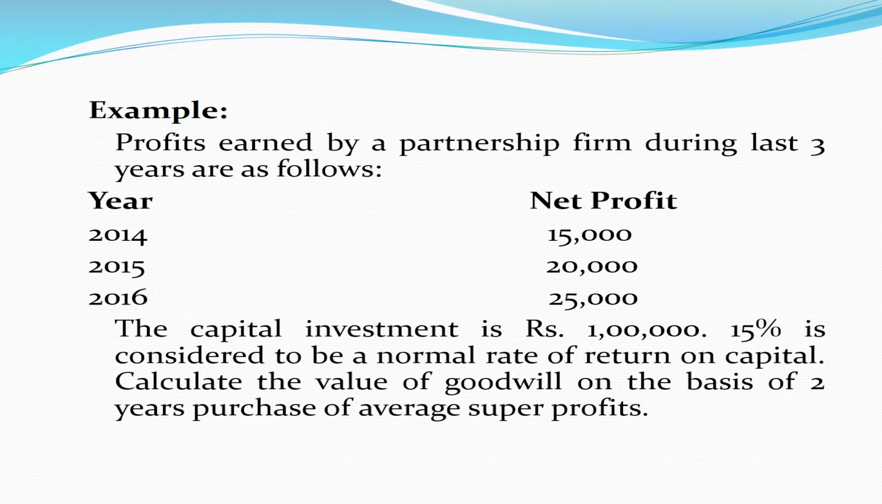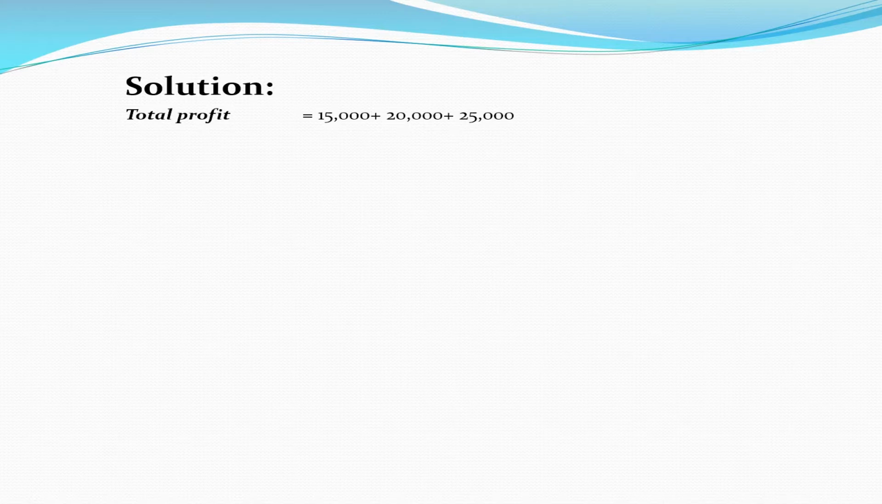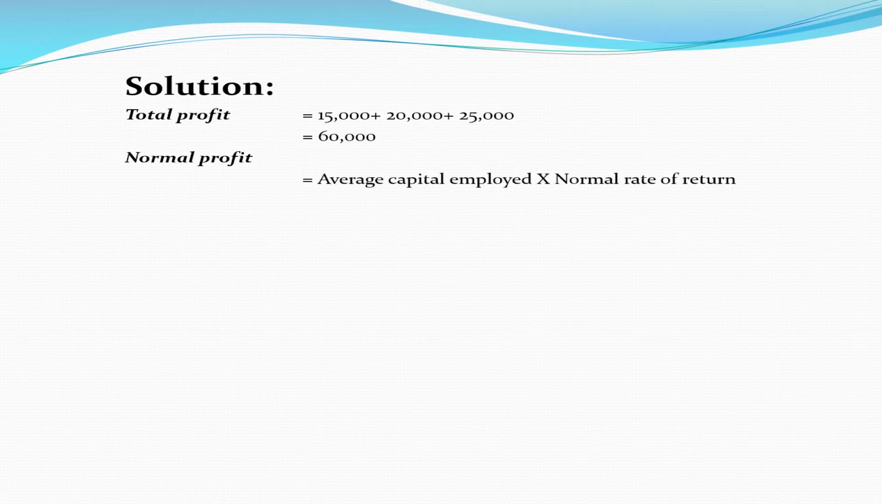Now, what is total profit? Total profit is equal to 15,000 plus 20,000 plus $25,000, that is equal to $60,000. Now, what is normal profit? Normal profit is equal to average capital employed into normal rate of return. As we know, average capital employed was given as 1 lakh in the question and the normal rate of return is 15%. So, normal profit is equal to 1 lakh multiplied by 15 divided by 100, which is equal to $15,000.